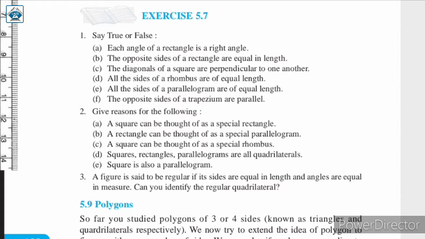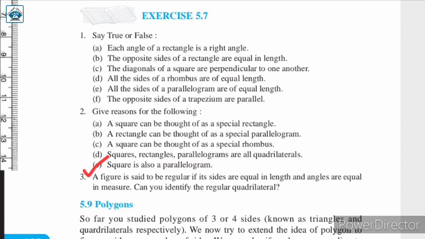So this is a simple reason that squares, rectangles and parallelograms have 4 sides. They are closed figures having 4 sides, and figures which have 4 sides are called quadrilaterals. Therefore square, rectangle and parallelograms are quadrilaterals.